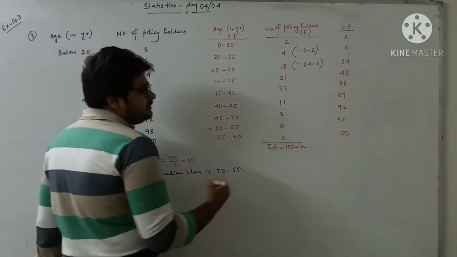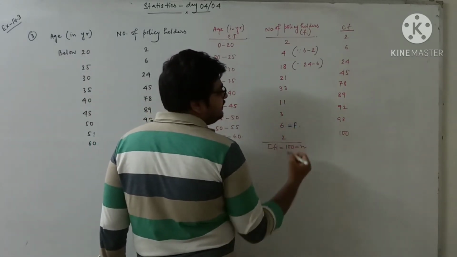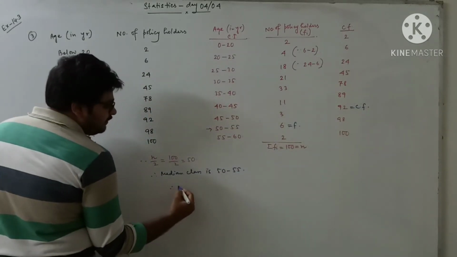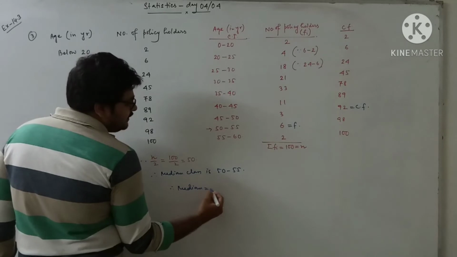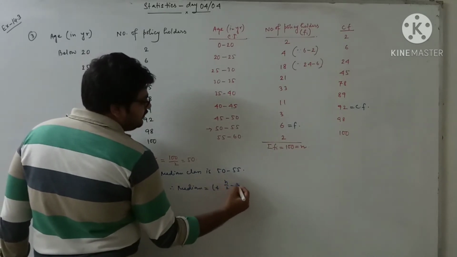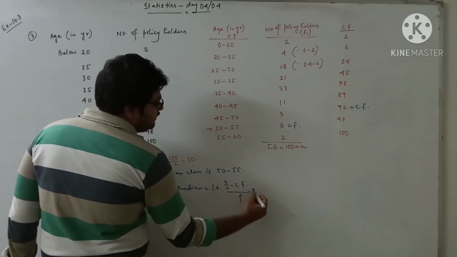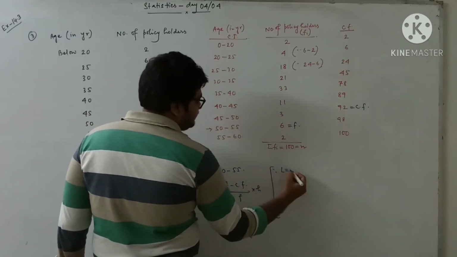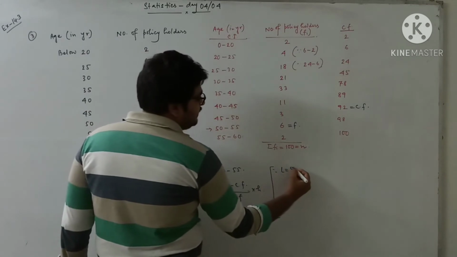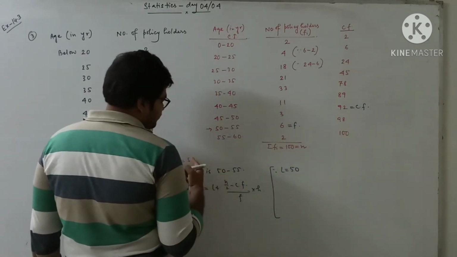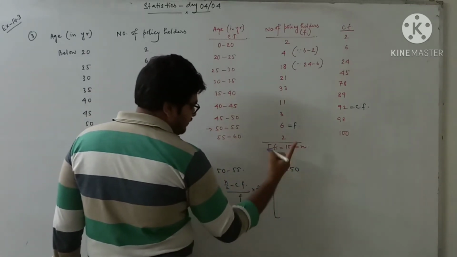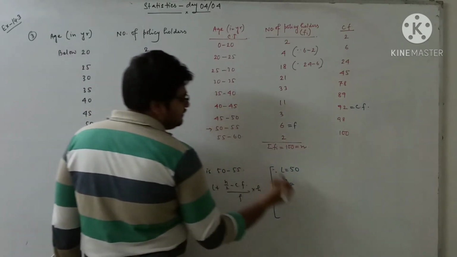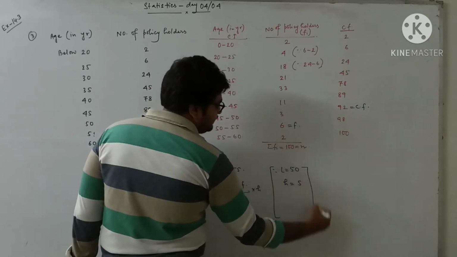Now I have to write here frequency is here, cumulative frequency this one. So you can write therefore median equal to L plus N by 2 minus Cf by F into H. What is the value of L here? 50, lower limit of the median class. N by 2 already we know 50, no need to write. Cf already written, F also written. H is the class width, that is 55 minus 50, that is 5.